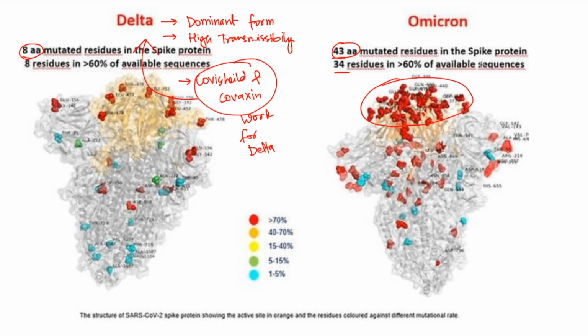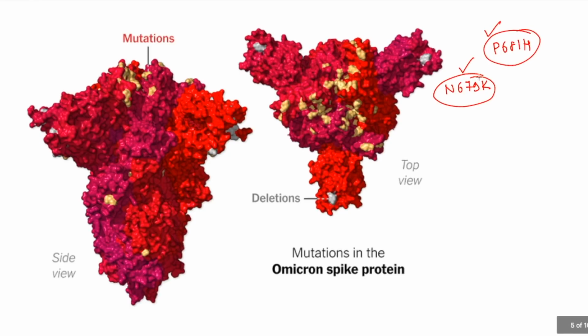Now for the Omicron variant, we have so many mutations which are rarely seen. The two major mutations I mentioned together are very rarely seen, and they are quite similar to what we saw in the beta variant. The beta variant also shows similar changes, but it was not that transmissible; the transmissibility was low.